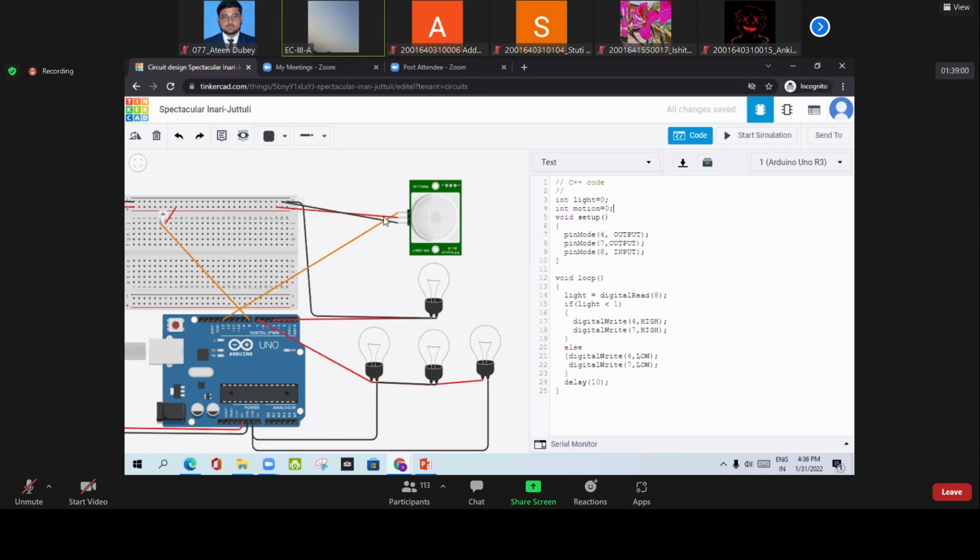Then, because this is connected to pin number 13, it is very important to write here that pin number 4 or 7 was an output pin, because we have to turn on the bulb, but we are going to read these two pins. So here I am writing the pinMode syntax, 13 comma, and here we are treating this pin as an input pin, because then only the microcontroller will start reading this pin.